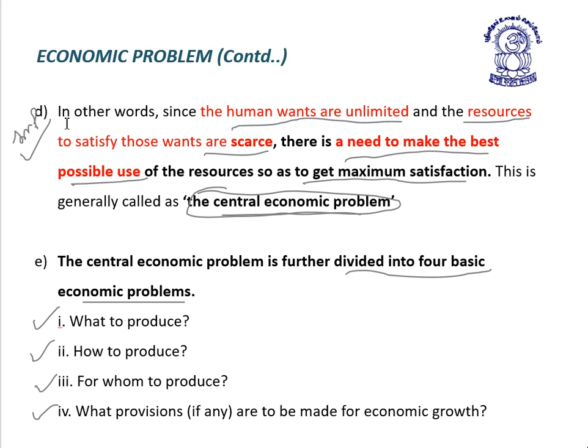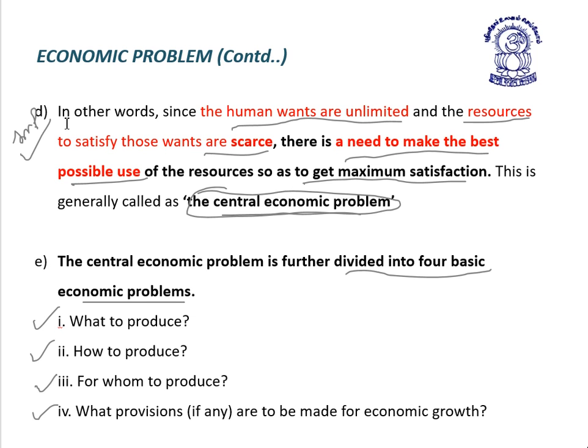This is generally called the central economic problem. And point number 5, we saw that the central economic problem is divided into 4 basic problems: what to produce, how to produce, for whom to produce, and what provision is to be made for economic growth,